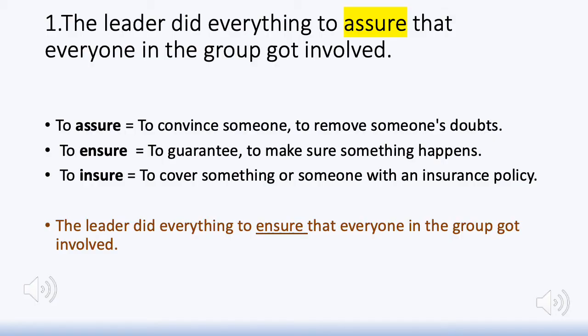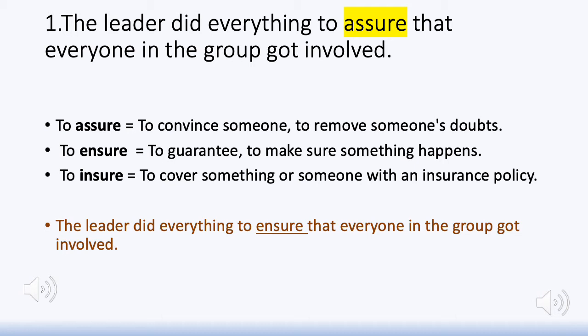So the first question was, the leader did everything to assure that everyone in the group got involved. Now the sentence looks fine because it is grammatically or structurally correct. However, there is some problem here, and that has to do with the use of the word assure. Assure is a verb that is used to convey the sense of convincing someone. In other words, to remove someone's doubts. And you always assure someone.